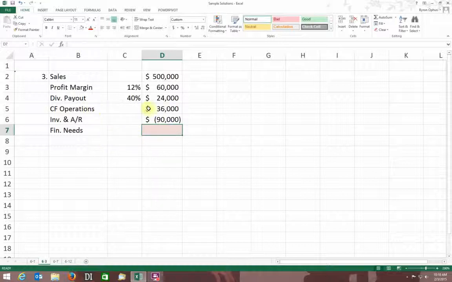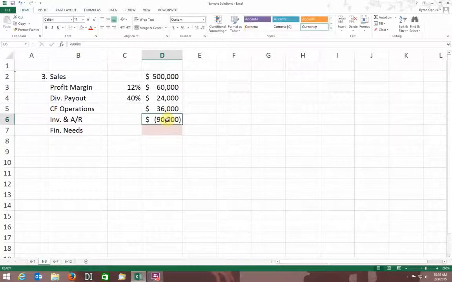So I've got a cash flow from operations as a positive 36,000, but I have to increase my inventory and accounts receivable, which has a negative impact on my cash. Because I'm going to increase inventory, I have to pay for more, so cash goes out. It's just a trade of assets really, but I'm trading cash for inventory, so it decreases my available cash, as does an increase in accounts receivable. I'm allowing more customers to charge their purchases, and that also decreases my cash.